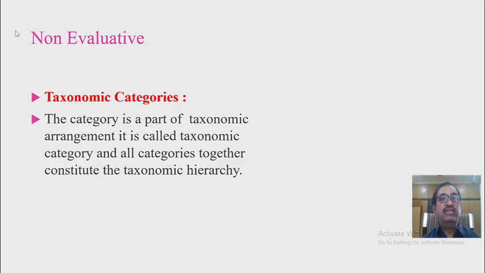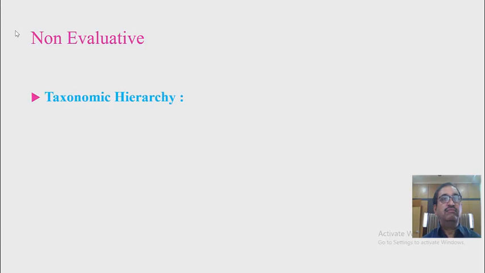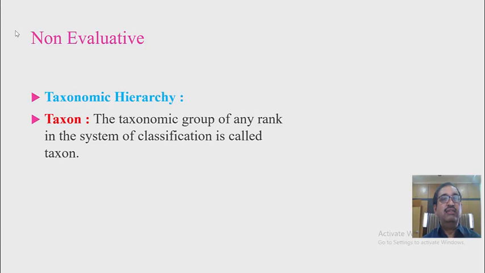Each category that is a part of the taxonomic arrangement is called a taxonomic category, and all these categories together constitute the taxonomic hierarchy. Taxonomic hierarchy. In this we are going to see taxon. The taxonomic group of any rank in this system of classification is called a taxon.